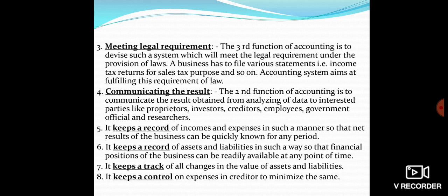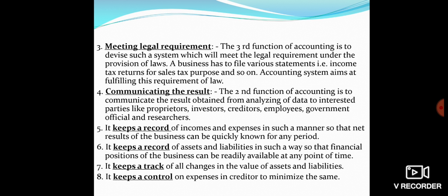They may be those people who are purchasing the finished goods from the firm. They may be those parties who are providing funds, maybe providing loans, for example, financial institutions and banks. It may even include the government, which is interested in levying tax on the firm depending on the yearly income of the firm. So there are a number of parties who are called the users of accounting information.